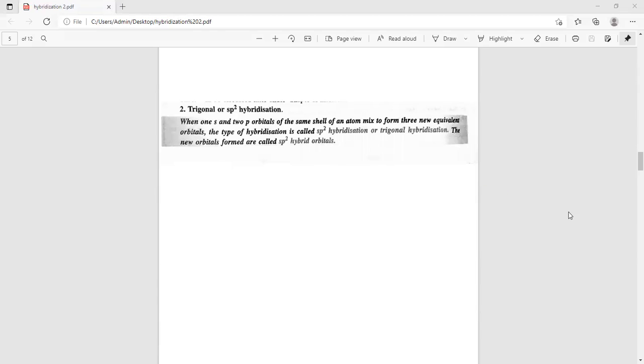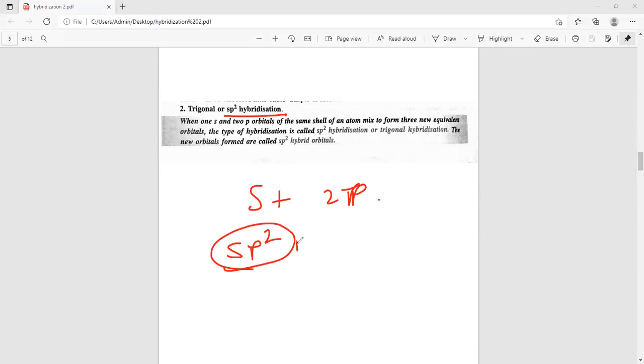Next one is sp2 hybridization. sp2 means 1s orbital and 2p orbitals take part in hybridization. So this is called sp2, and after hybridization it is called sp2 hybrid orbital, right? And its shape is trigonal.